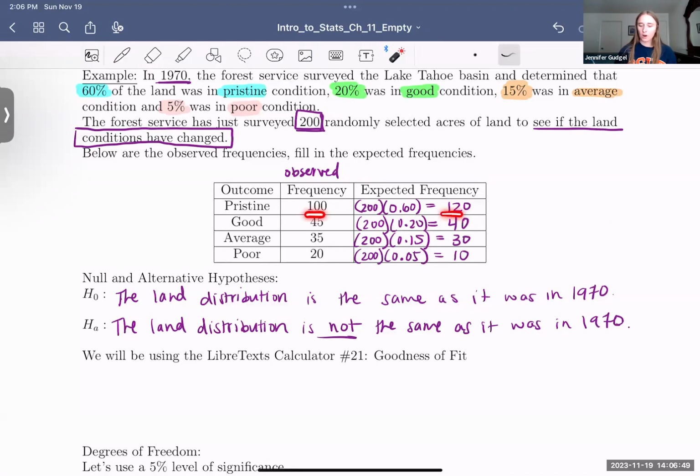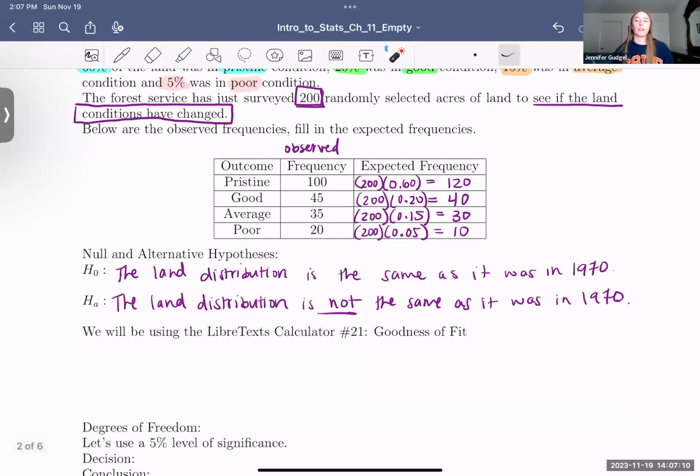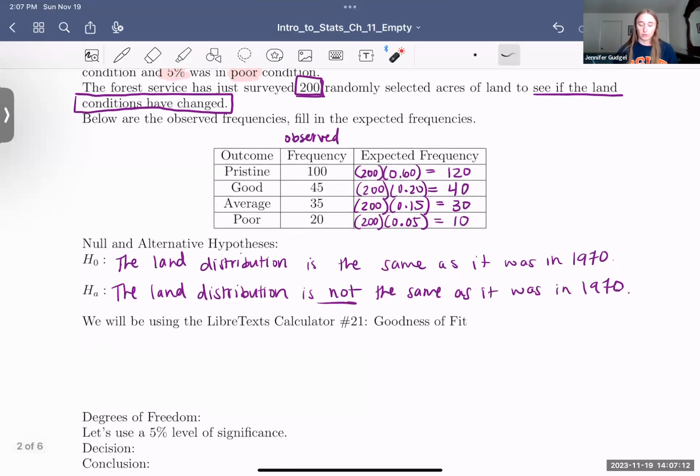So you see the numbers are different from what was expected based on our 1970s data and what was collected now. The question is, is it different enough? Is the difference significant? And that's what our goodness of fit test is going to show us. We're going to be drawing those conclusions like we did in all of our other chapters.